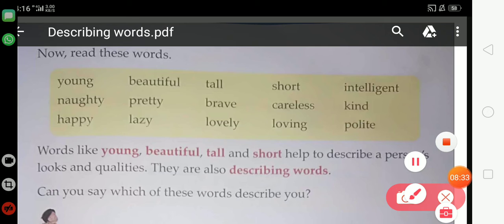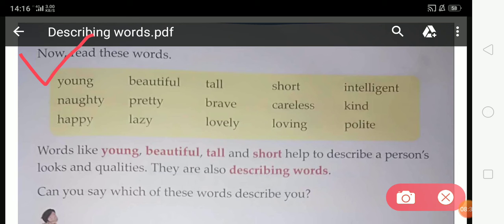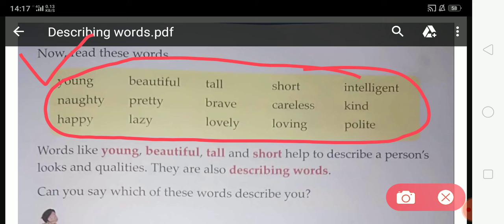Now read these words. Young, beautiful, tall, short, intelligent, naughty, pretty, brave, careless, kind, happy, lazy, lovely, loving, polite. All these are describing words, and all these words tell us more about a person. All these are the qualities of a person.